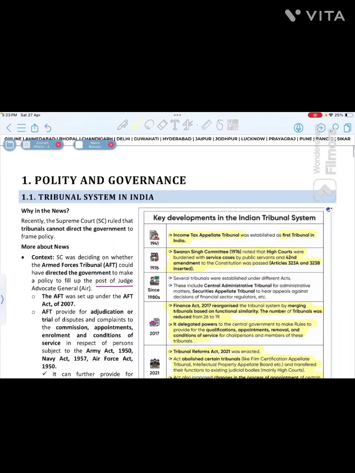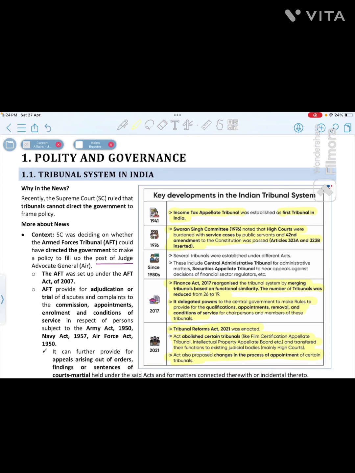The first article talks about the tribunal systems in India. Tribunal is an important topic for the UPSC, right? The context is there is a tribunal called the Armed Forces Tribunal, for the armed forces and matters related to them. They directed the government to make a policy to fill up the post of Judge Advocate General. So they were directing the government to make some policies. The Supreme Court ruled that tribunals cannot direct the government to frame a policy. So this is the context.